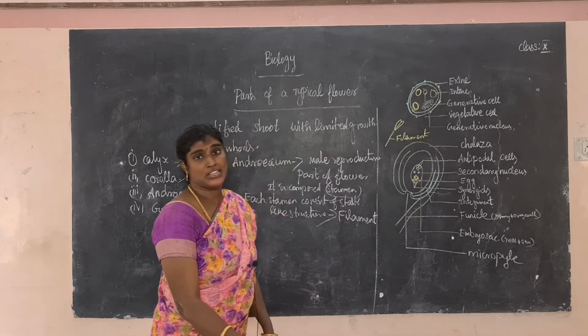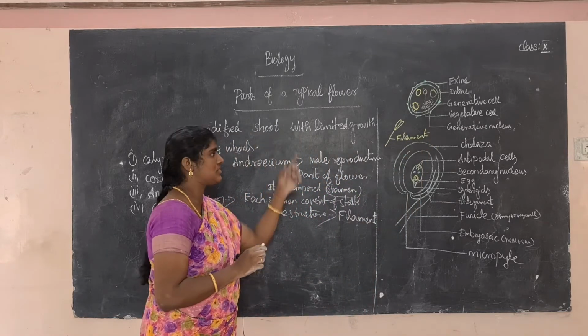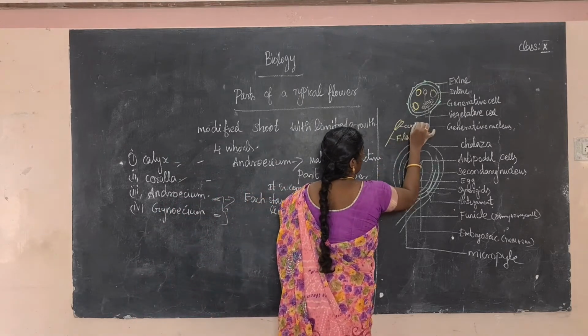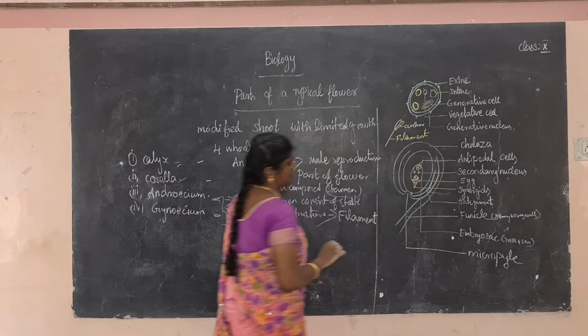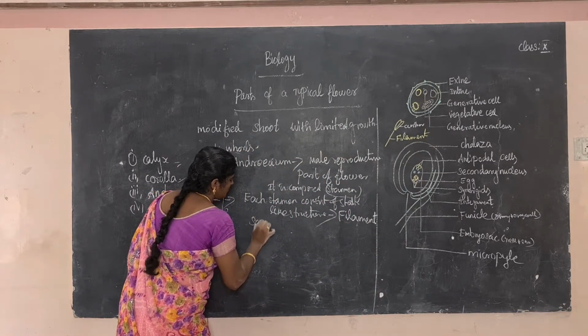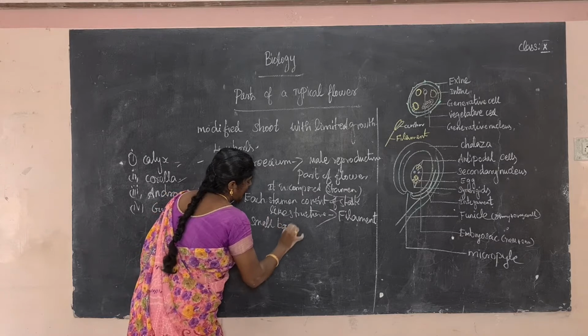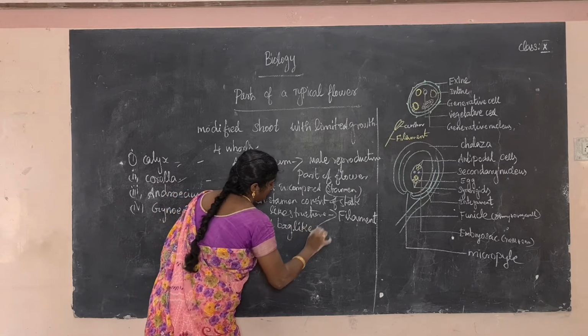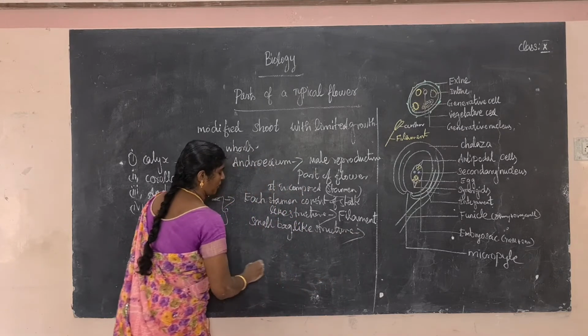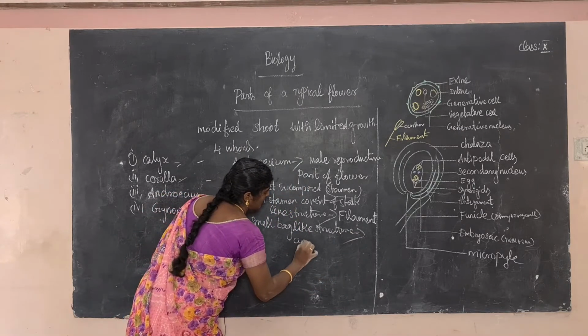A small bag-like structure is present at the top region. This is called the anther. This is the anther region. The small bag-like structure present at the top region is called the anther.